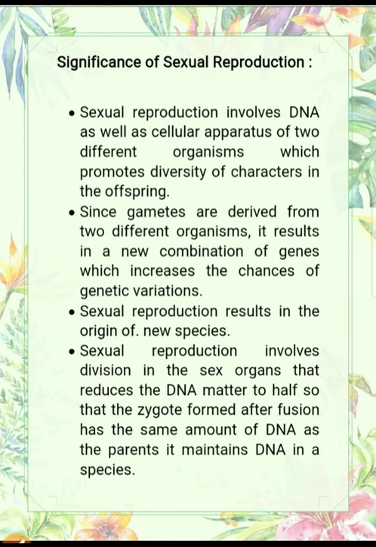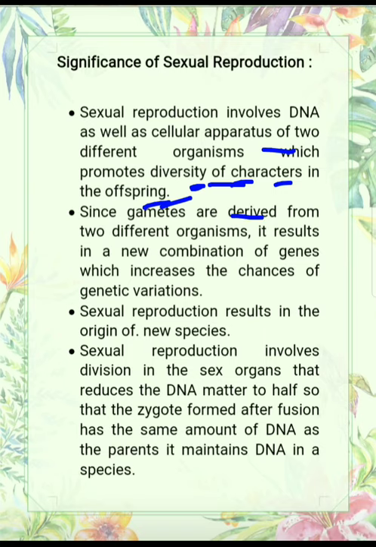Now, what is the significance of sexual reproduction? Sexual reproduction involves DNA as well as cellular apparatus of two different organisms, which promotes diversity of characters in the offspring. What happens in sexual reproduction is the mixing of DNA from two individuals, male and female. Due to these different types of DNA from different organisms, there is diversity of characters in their offspring.